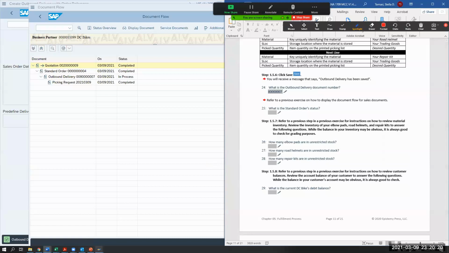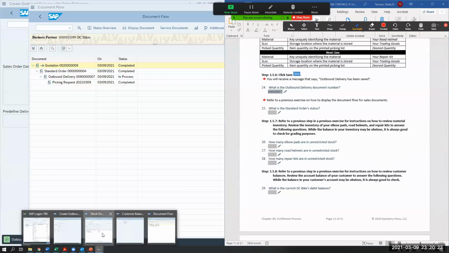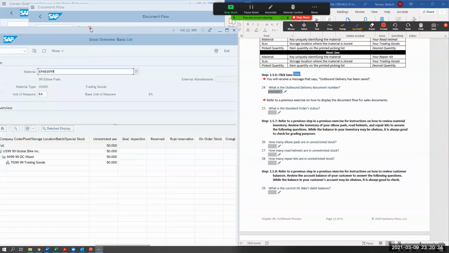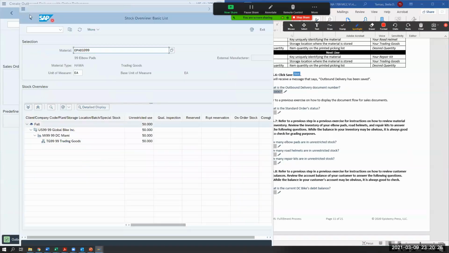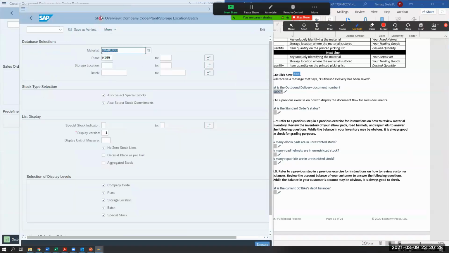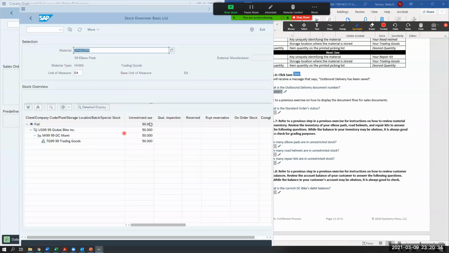Now let's take a look at your stock overview. So for EBAT, I got to go back out and do an execute. I still have 50 in unrestricted, right?